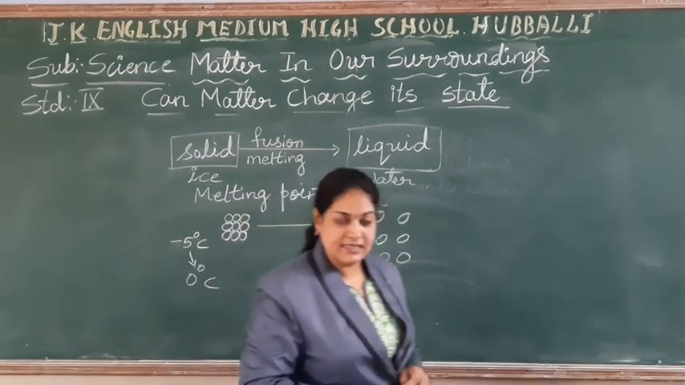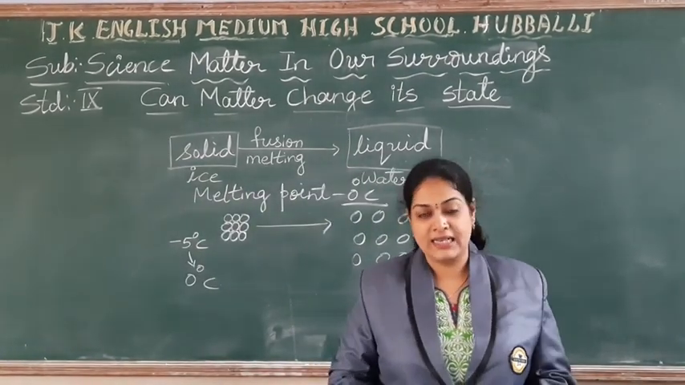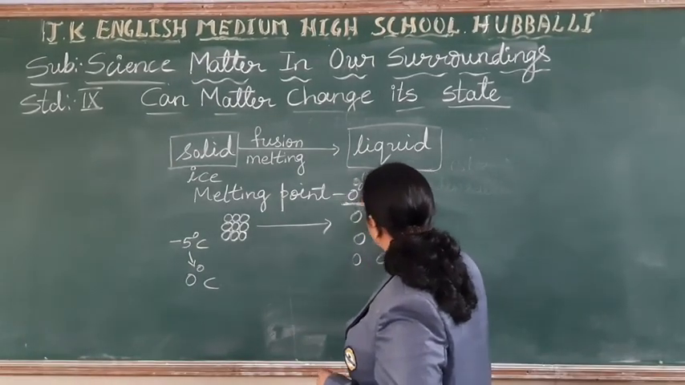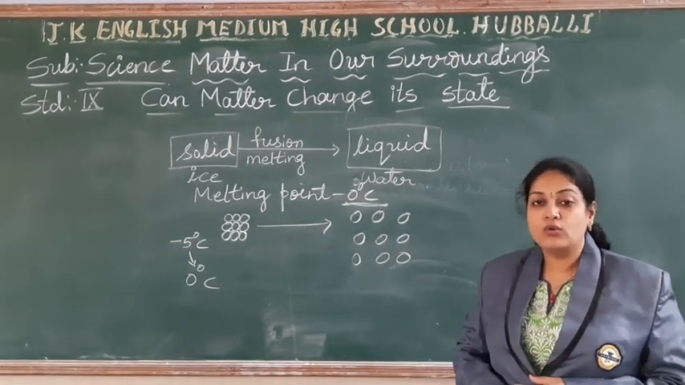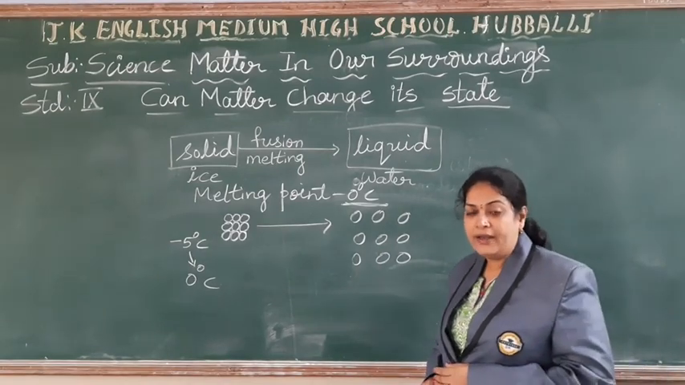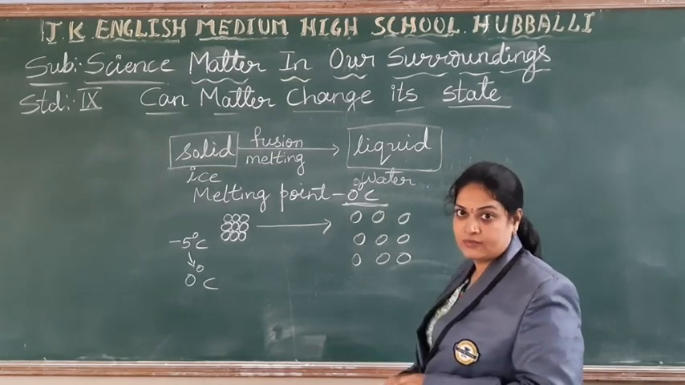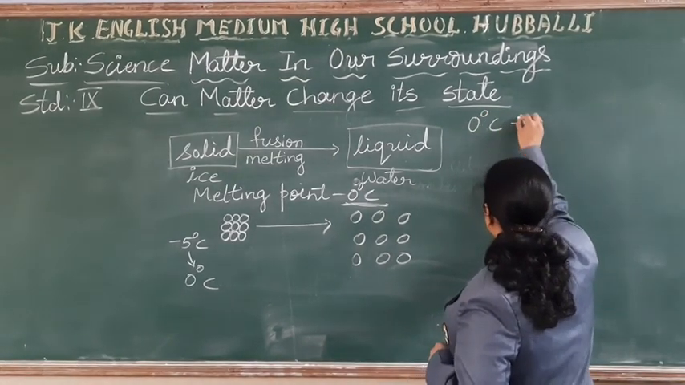0 degrees Celsius. The melting point of ice is 0 degrees Celsius. So this degree Celsius you can tell in terms of Kelvin. So what you have to do to tell it in terms of Kelvin? You have to add 273 to the degree Celsius. Right? Now it is 0 degrees Celsius.